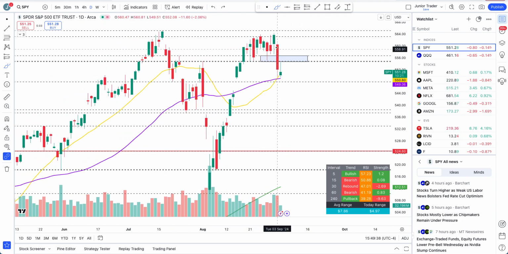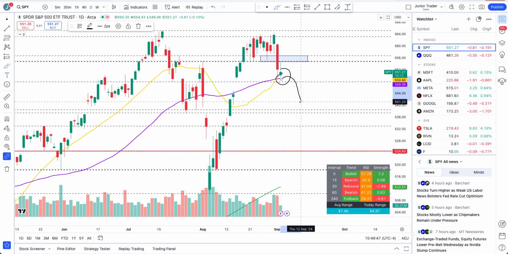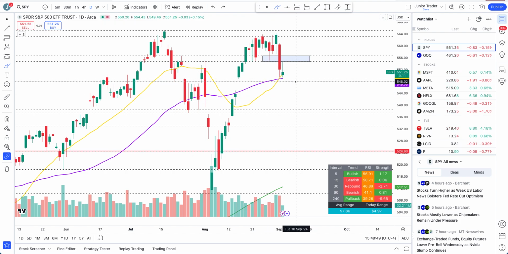Right now, since the overall structure is bearish, let's see if we continue lower tomorrow. What are the levels we are watching now? Anytime we lose the 20 and 50 days moving average, it's just a continuation to the downside. This is the level, 547.94. If it breaks, then we are watching the level of 538. Technically, that's the direction we are going.